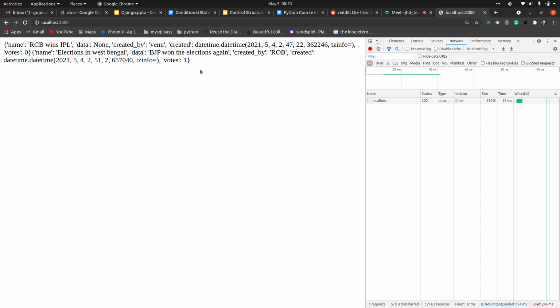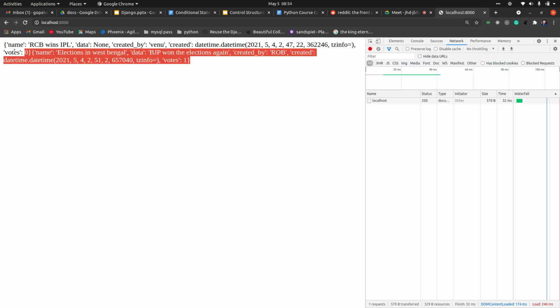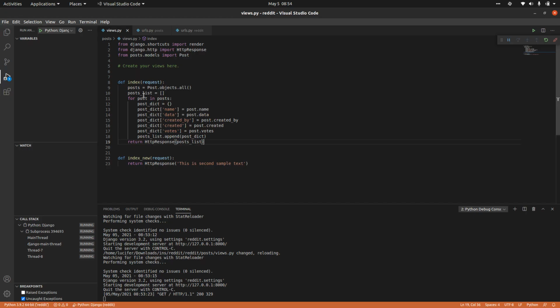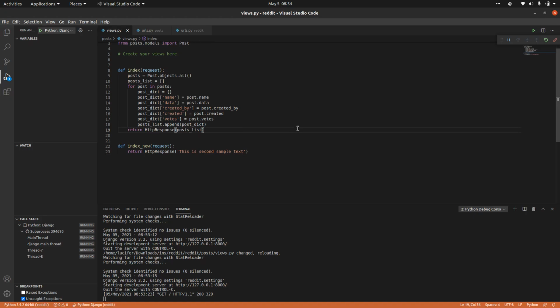Any doubts? This is not properly formatted because we haven't added any HTML or CSS. We are just showing up the data. So this is how we do things. But see how many lines of code we have written to get all the data. We have written almost 10 lines of code just to get all the data and show it up.